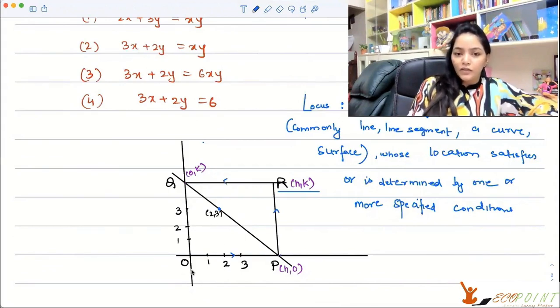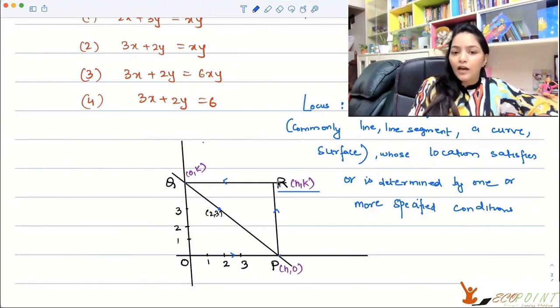This is how it will go: P is here, then R is here, then Q is here. This is the line passing through (2, 3). When it cuts the Y axis here, you get Q, and when it cuts the X axis here, you get P.